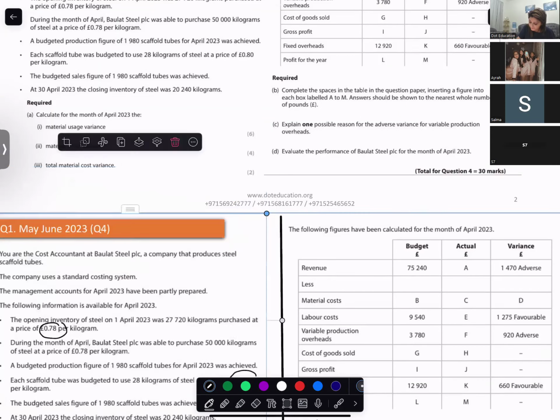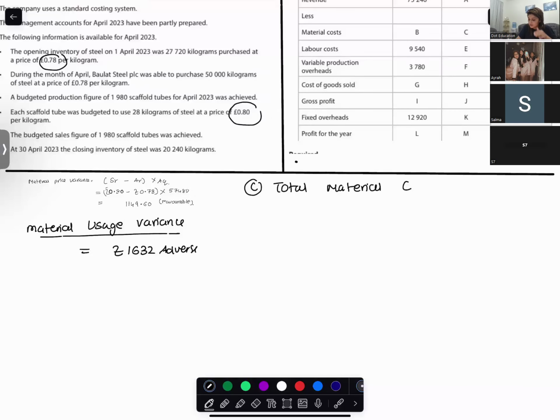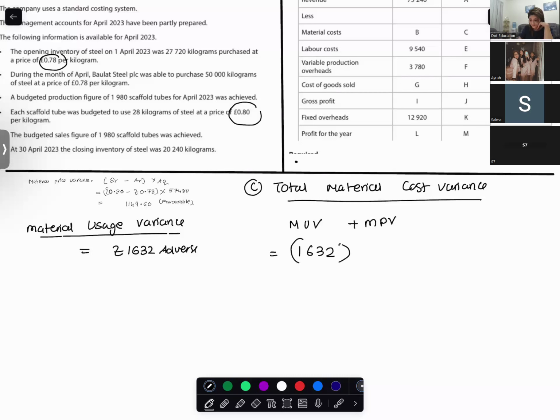The total material cost variance is made up of two things: material usage variance plus material price variance. Material usage variance is 1,632 adverse, so negative. Material price variance is 1,149.60 favorable, so this is positive.